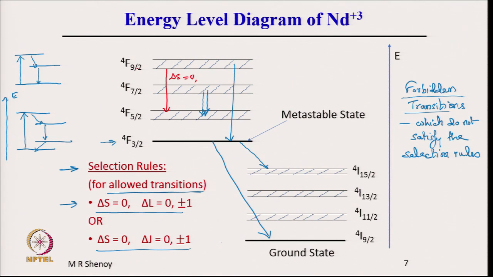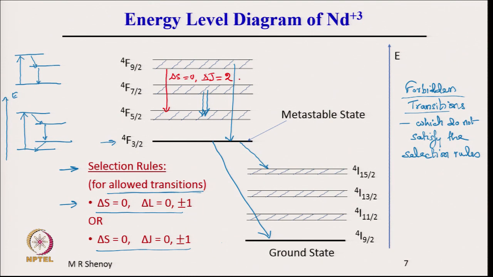Now, let us look at this transition: 9 by 2 and this is 5 by 2. 9 by 2 minus 5 by 2 is 4 by 2, which is delta J. So, delta J is equal to 2, but delta J equal to 2 is not an allowed transition, which means the transition that I am showing here is not an allowed transition according to this.